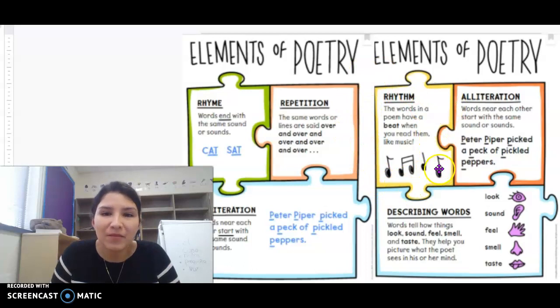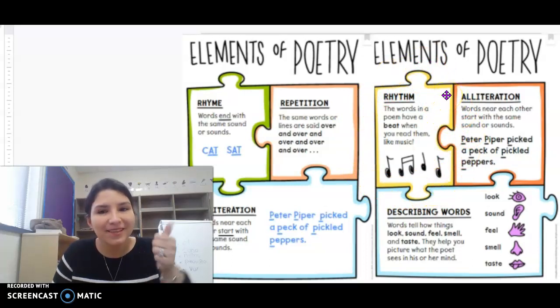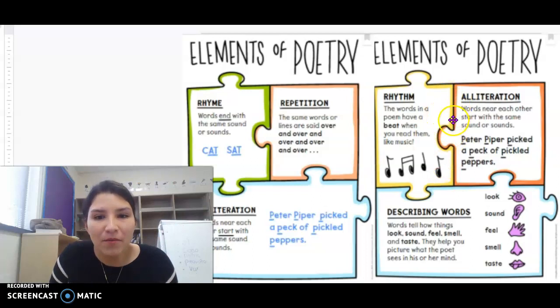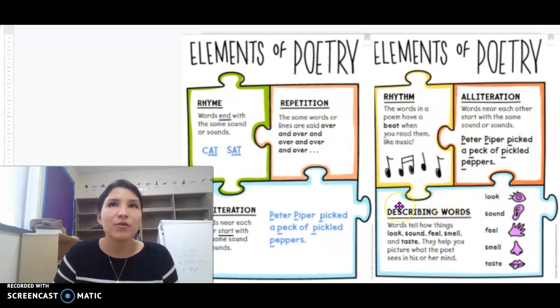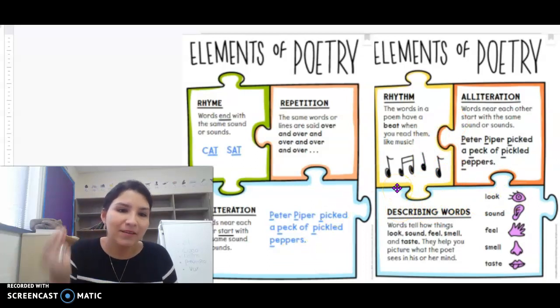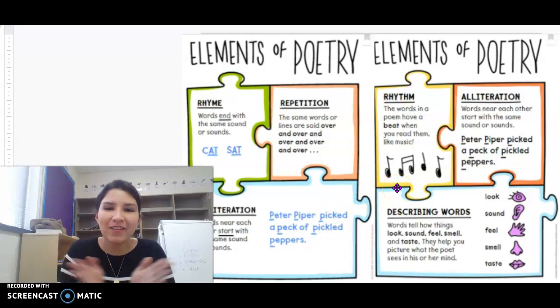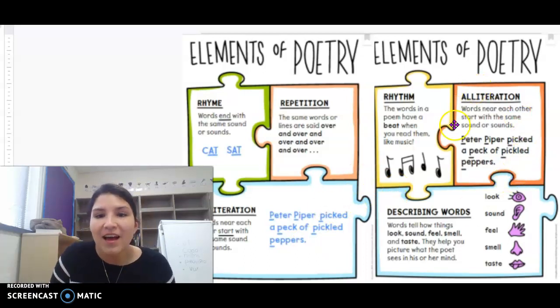Our next element of poetry is rhythm. This is something we've talked about in the past, and something that you talked about in music class. Say that with me. Rhythm. Good job. The words in a poem have a beat when you read them, like music. So whenever we read Pete the Cat and his 4 Groovy Buttons, we were snapping along with him or clapping along with the beat, okay?